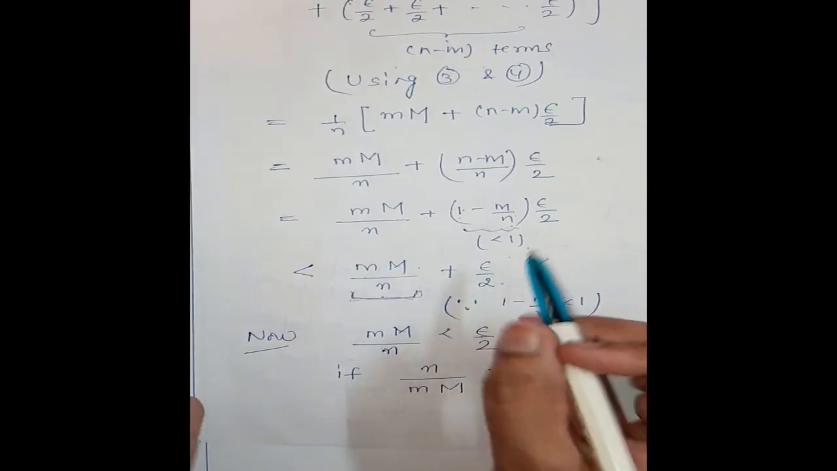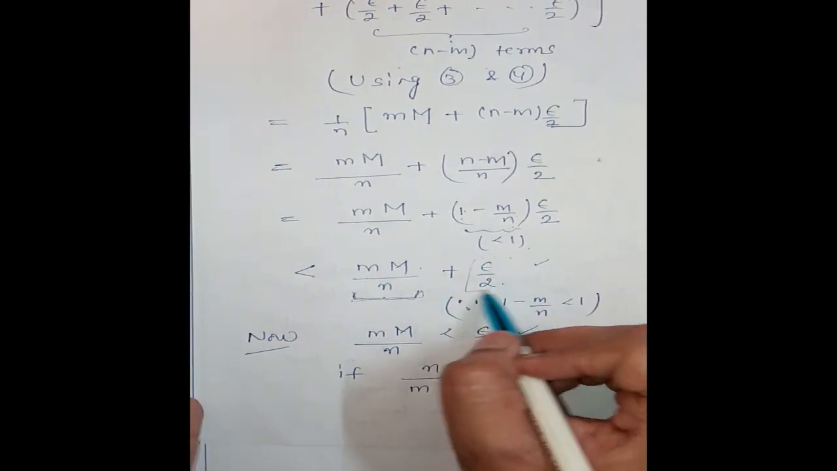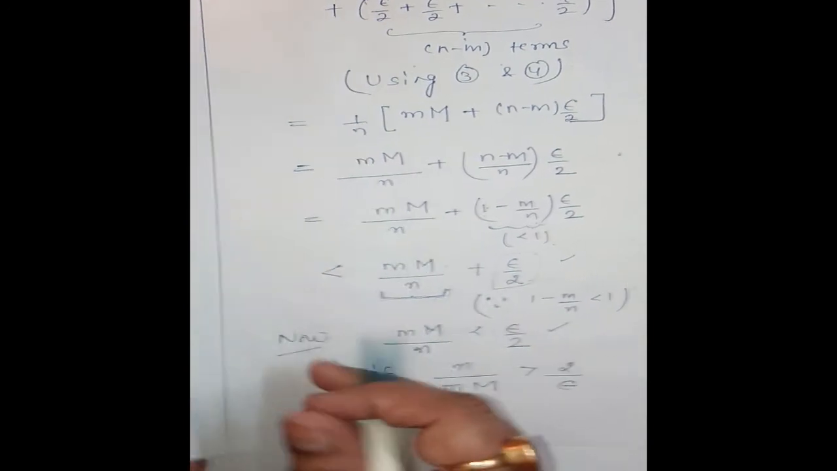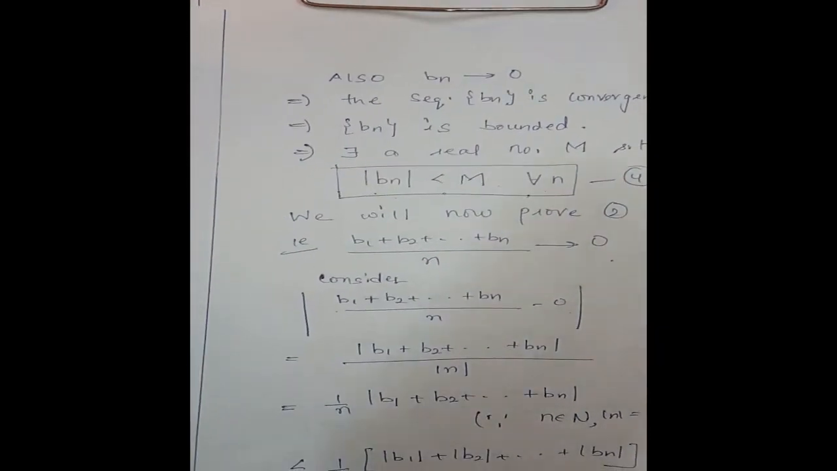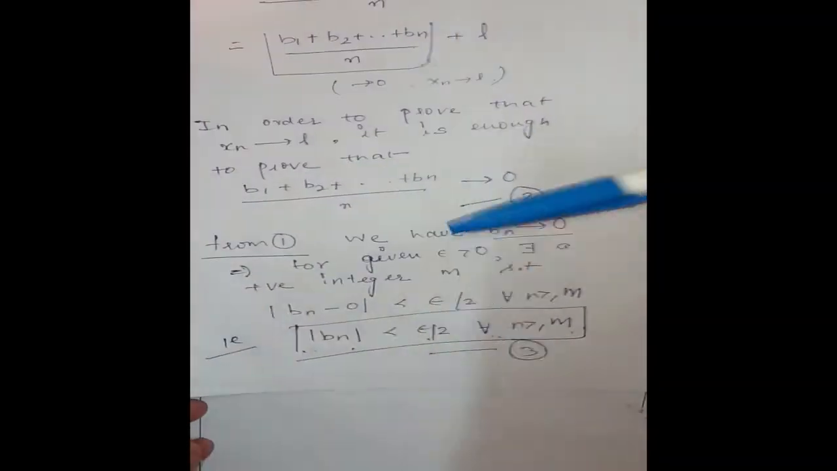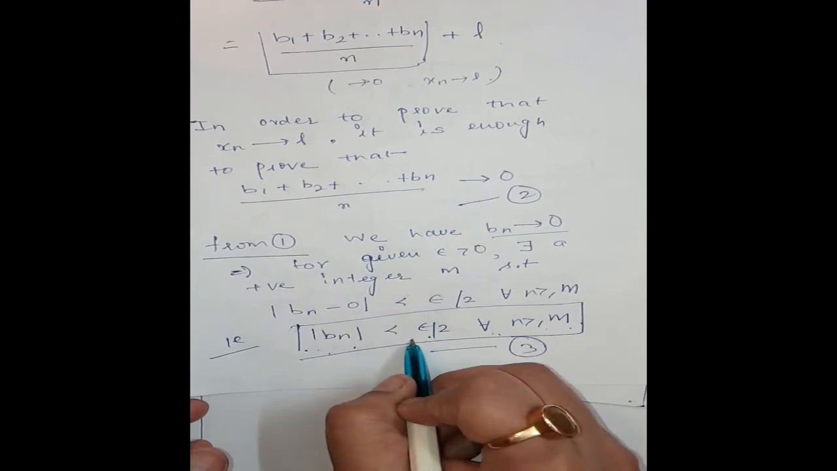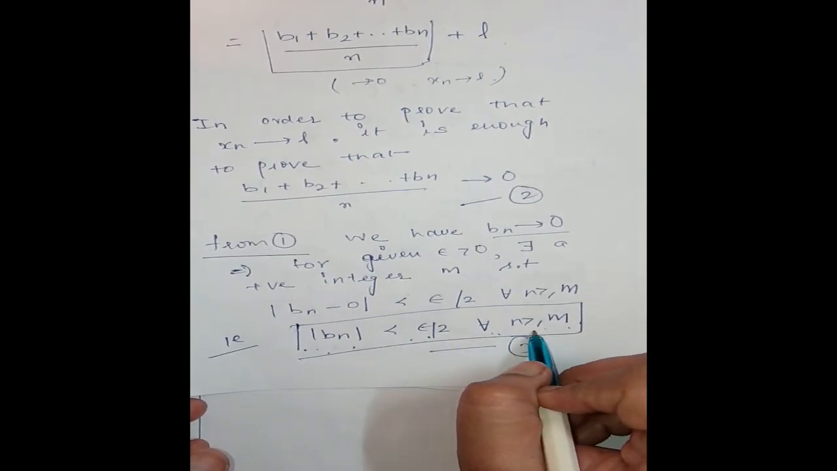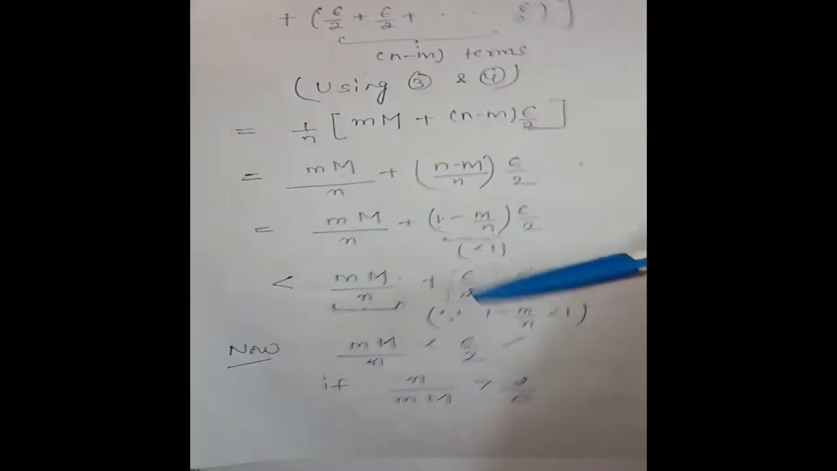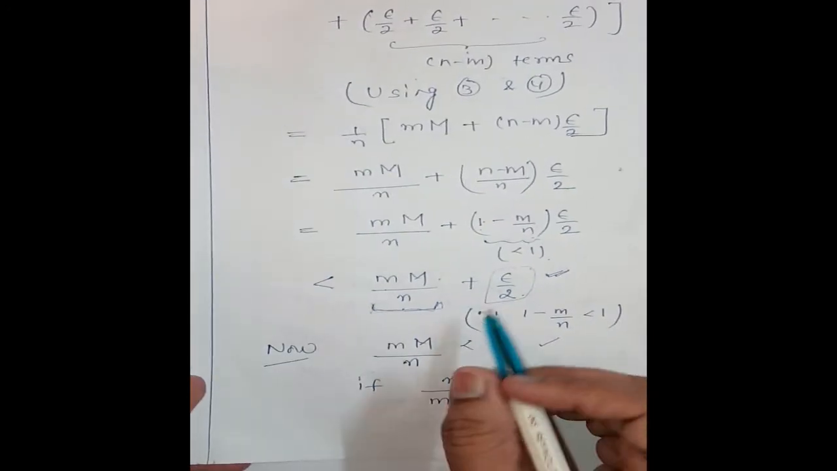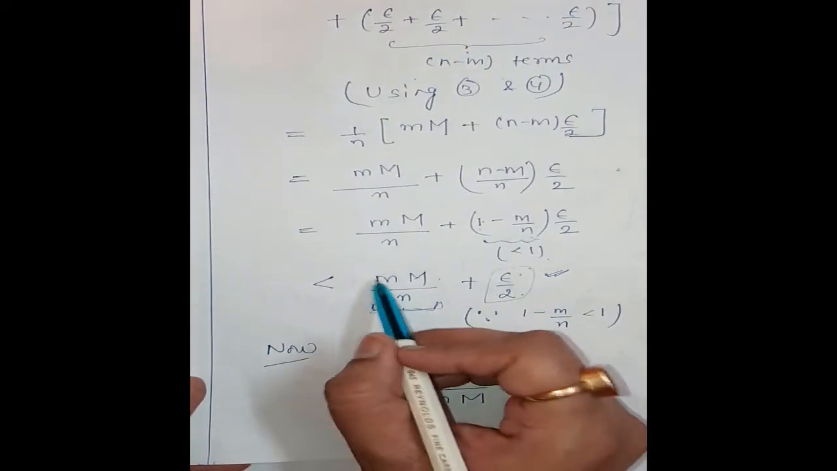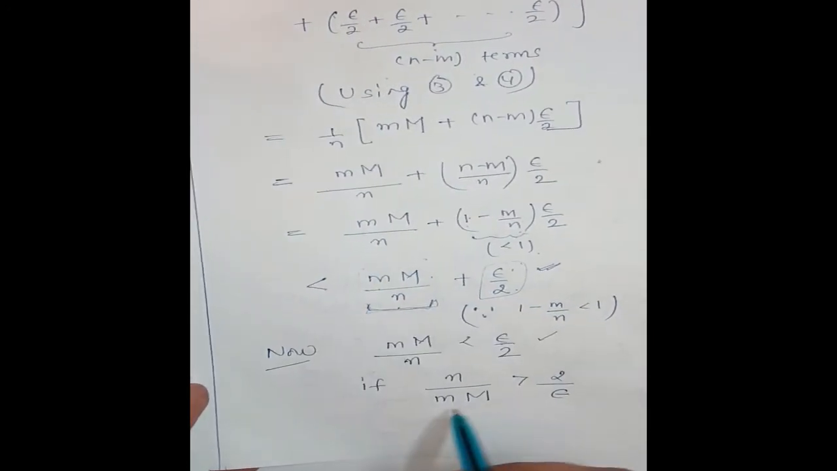Okay, we have this epsilon by 2, for all n greater than or equal to m. From the convergence part, this mod bn is less than epsilon by 2 for all n greater than or equal to m. So we have this part for n greater than or equal to m.